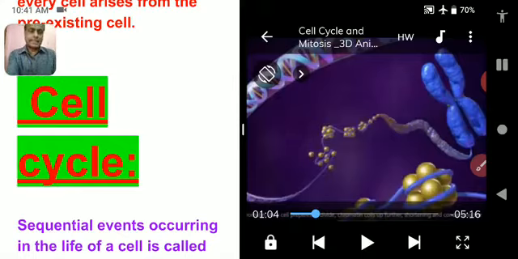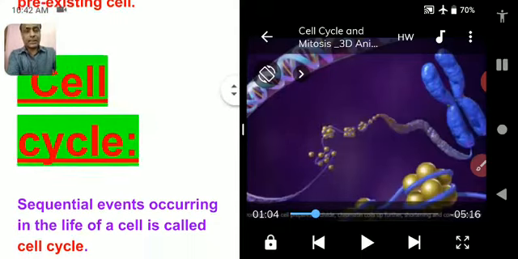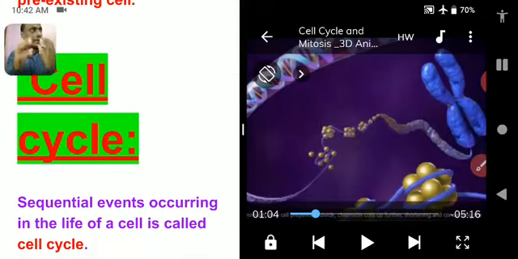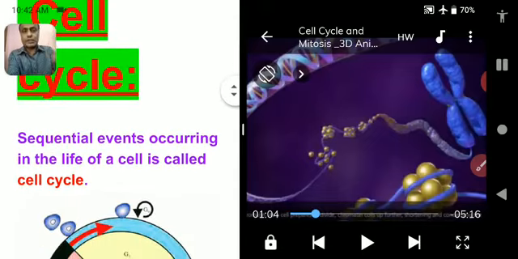So what is cell cycle? In the video we have already watched that a mother cell, when fully developed, divides into two daughter cells, and the two daughter cells again grow and are further able to divide once again. So this sequence of a mother cell dividing into two daughter cells, and the daughter cells again growing for further division, together is called cell division.